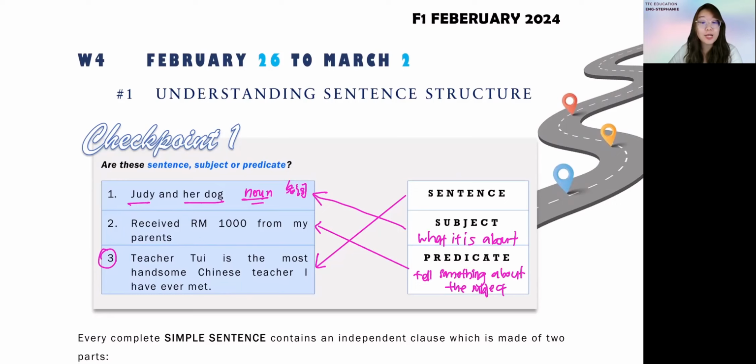Then what happened to them? If you want to further explain, then behind it will be predicate. Okay, and things like this: received RM 1000 from my parents. So this is about something. There will be an action. Your verb will be inside here. All right, so this is sentence, subject, and predicate.